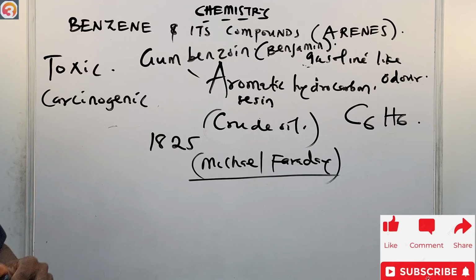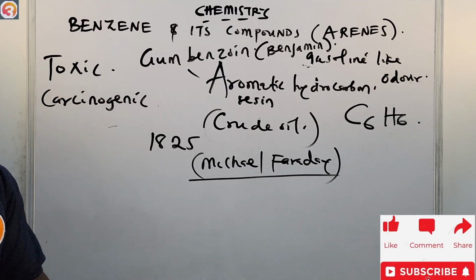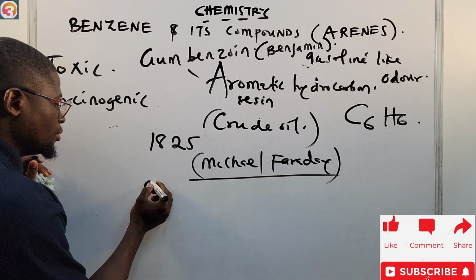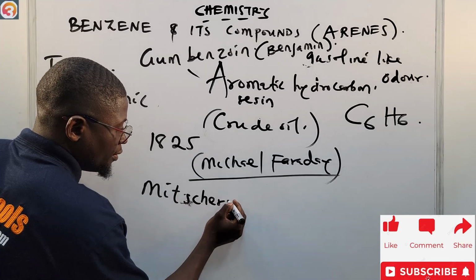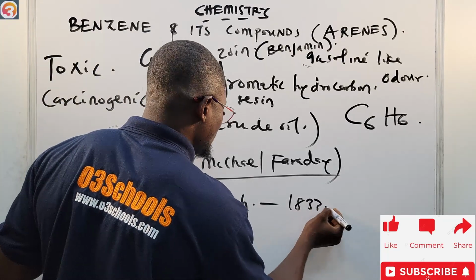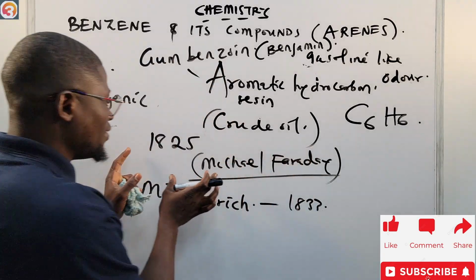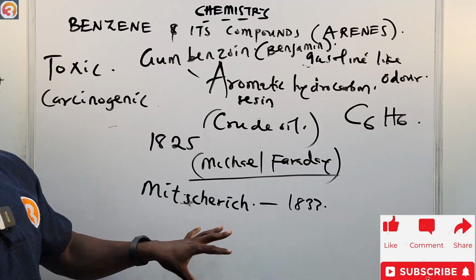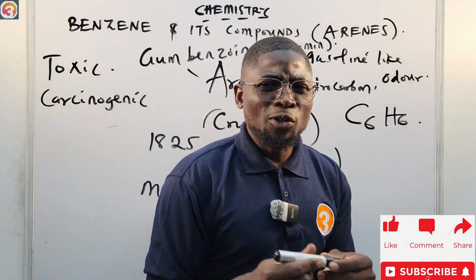So it is not August Kekule. He discovered it, but the first person that named it benzene was actually a German scientist called Mitscherlich. In the year 1833, he was the one that named it benzene. Michael Faraday first discovered it in 1825, and Mitscherlich named it benzene in 1833.